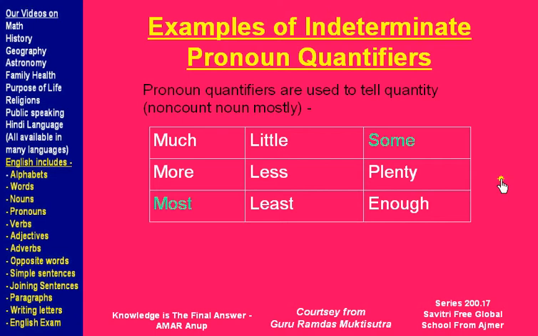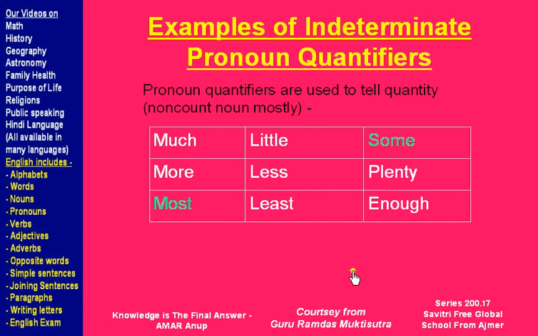There are more than these. Most of the time these indeterminate pronoun quantifiers tell about a non-count noun. A non-count noun is a noun which cannot be counted, like water, like air. You can learn more about non-count and count nouns from my lecture on nouns.